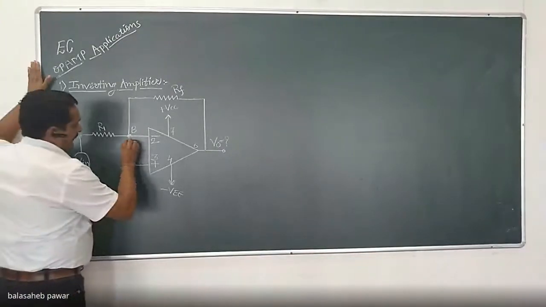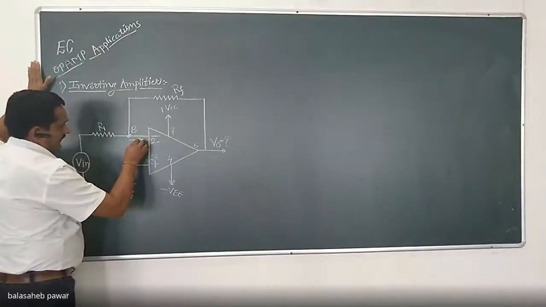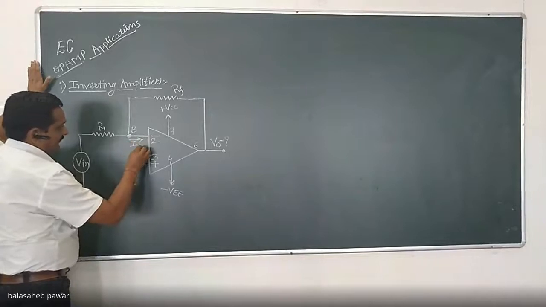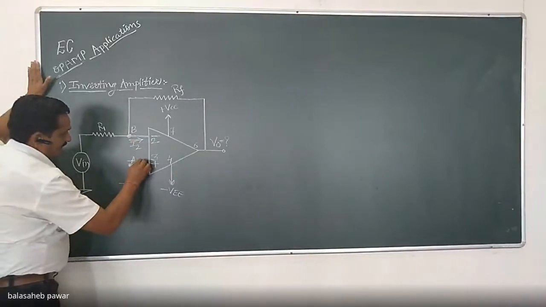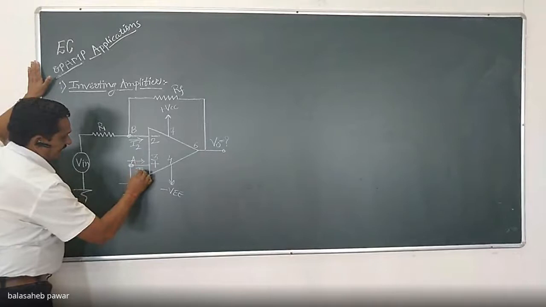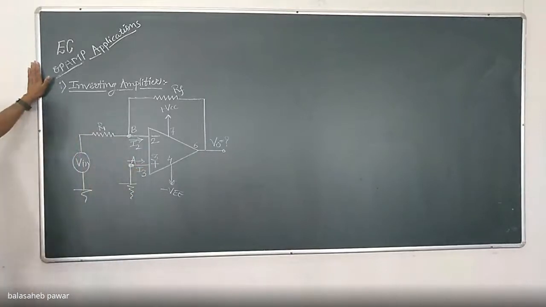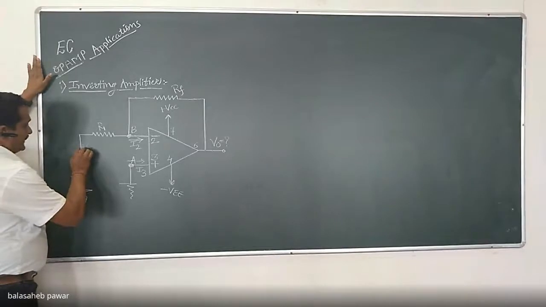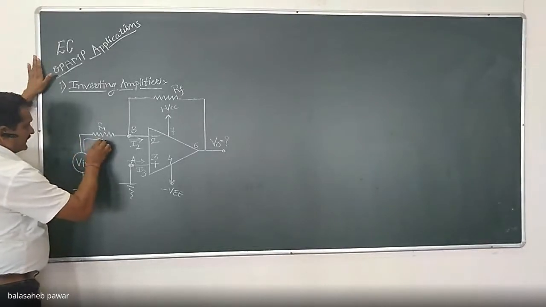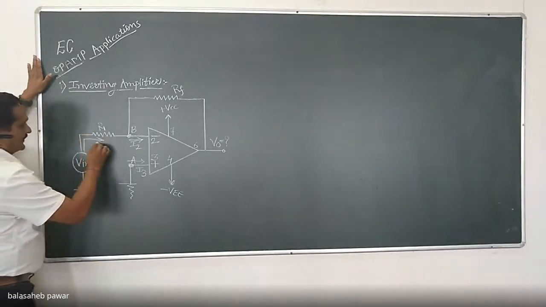Now, the current flowing through the inverting terminal, I will call it I2. The current flowing through the non-inverting terminal, I will call it I3. Similarly, the current flowing from the input signal source through this resistor R1, I will call it I1.